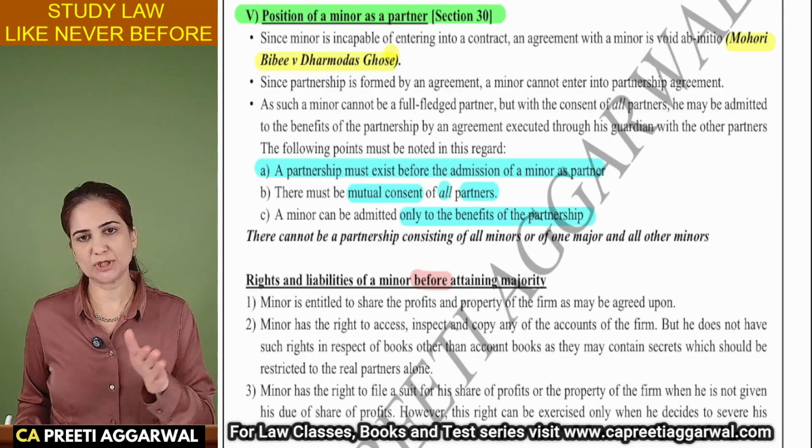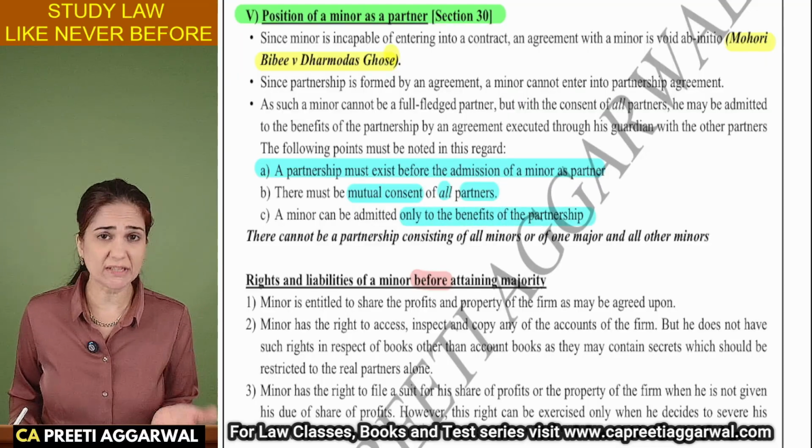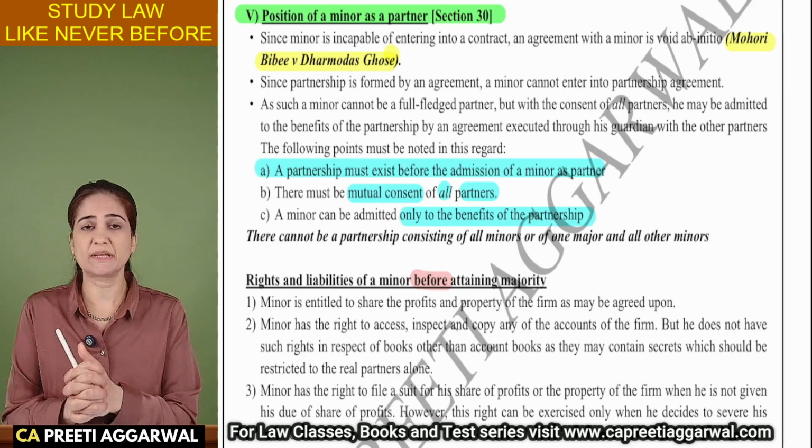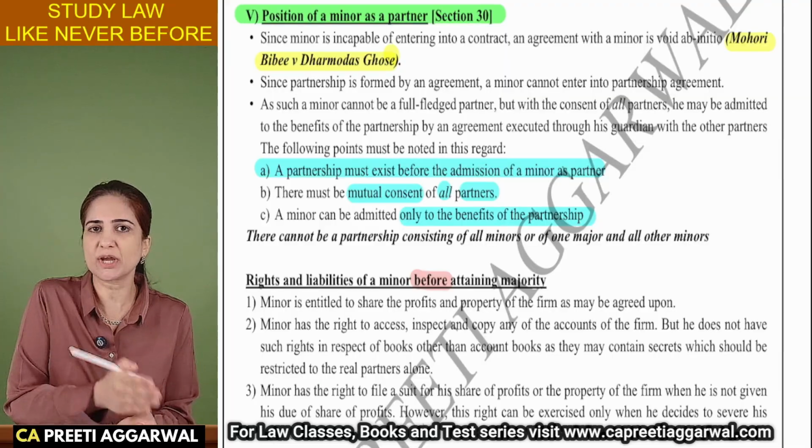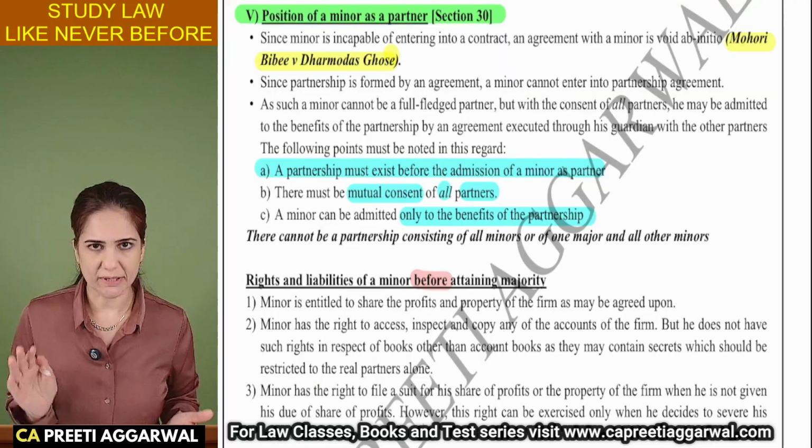It means that a minor will only share the profits but not the losses. But I feel that is a very incorrect statement. He does share the losses, but he is not personally liable. He has a limited liability. His liability is limited to the amount of his share in the profit and property.